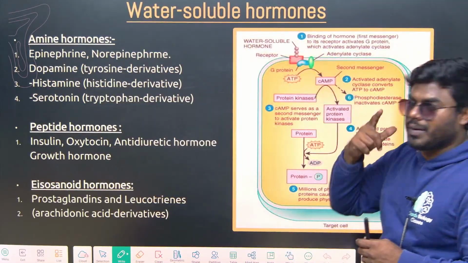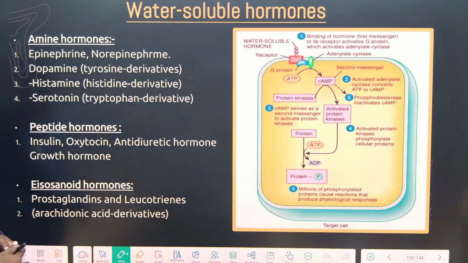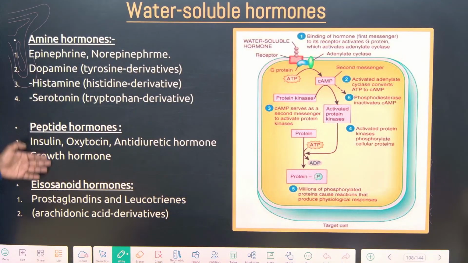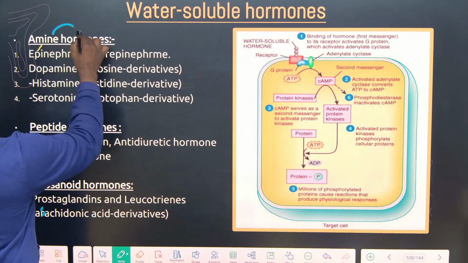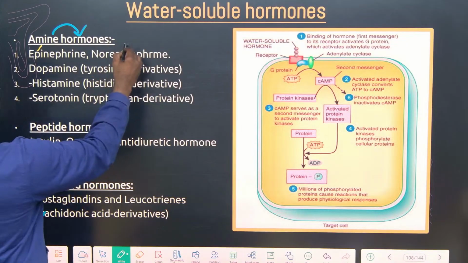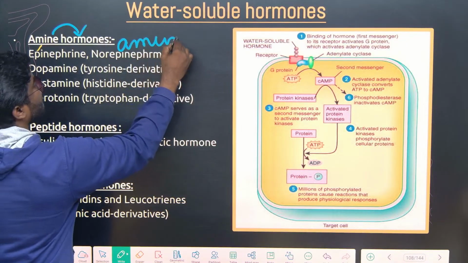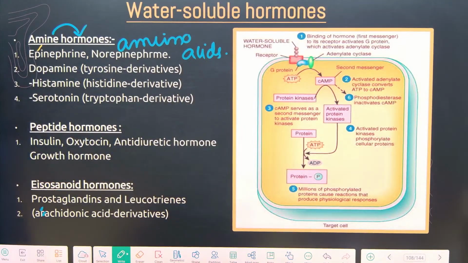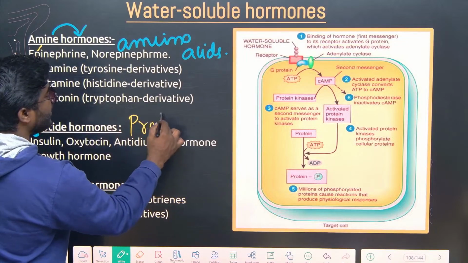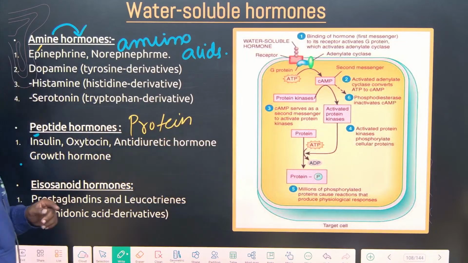Water soluble hormones. All the water soluble hormones are broadly categorized into three types. Amine hormones. What is the reason we use the word amine hormones, friends? Because they are derived from amino acids. Here also we get matching type questions. Next one, peptide, which means the hormones are protein in nature. Best examples: insulin, glucagon, all these.